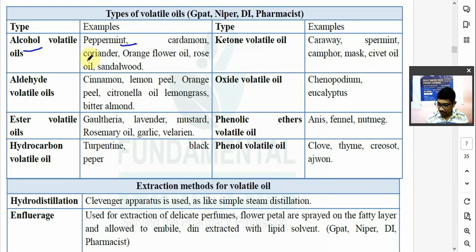Peppermint मतलब मेंथा पिपरेट. So peppermint, cardamom. Cardamom is इलायची. Cardamom, coriander, then orange flower, rose oil and sandalwood oil. So all this consists of alcohol volatile oil.